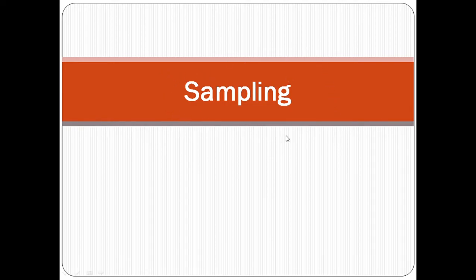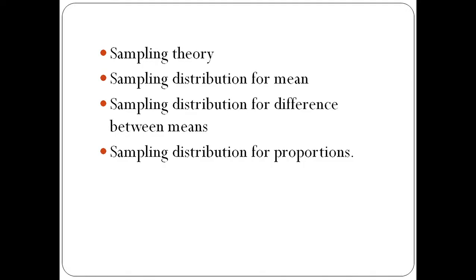So we have completed the first portion, that is probability, and now we are going to start the second portion, which is sampling and sampling theory. So what we are going to study in this portion, we will study sampling theory, the theory related to sampling, then sampling distribution for mean, sampling distribution for difference between means, and sampling distribution of proportion.